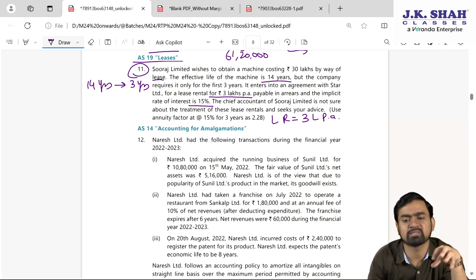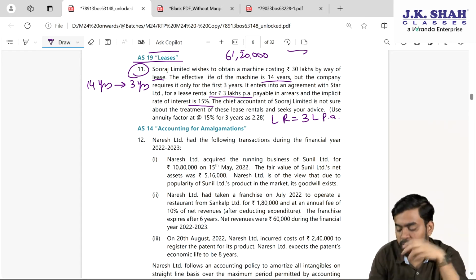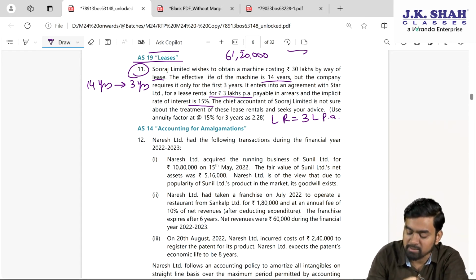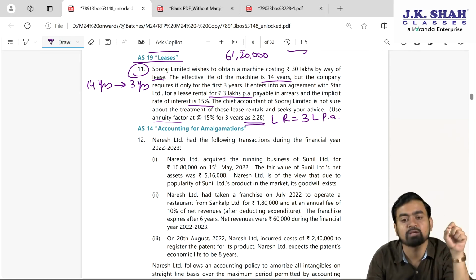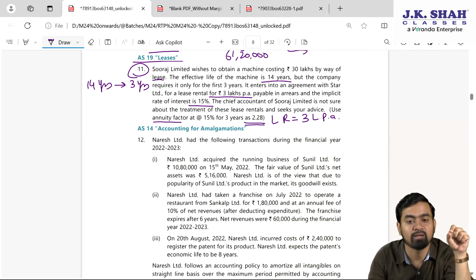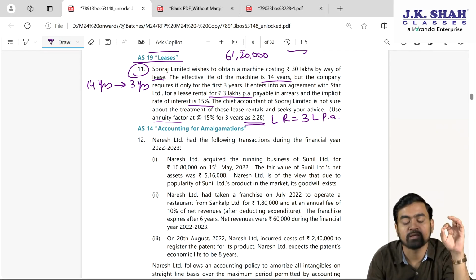If it is operating lease, it means that it is normal rent which will be charged to profit and loss either by following SLM or any other suitable ratio, that is output ratio or the benefit ratio if given in the question. Your advice. Use annuity factor 15% for 3 years. Is the annuity factor 2.28? Fine. So for the 3 years, the annuity factor is 2.28.